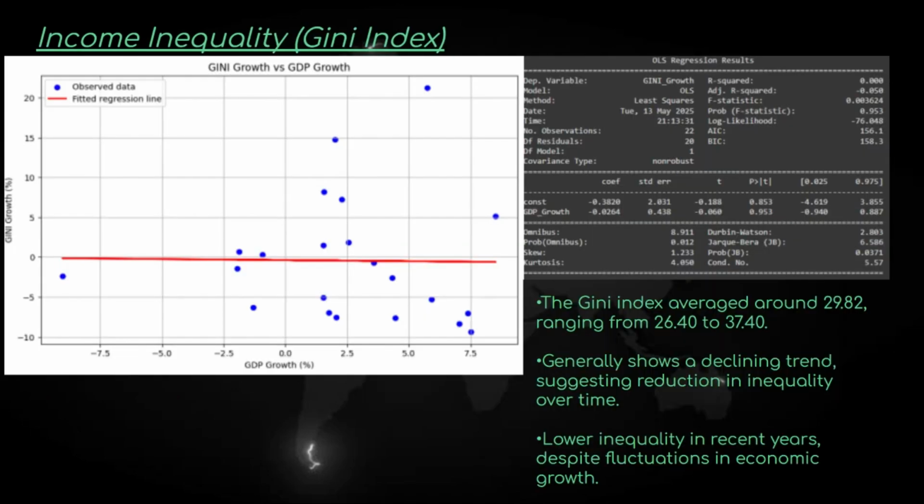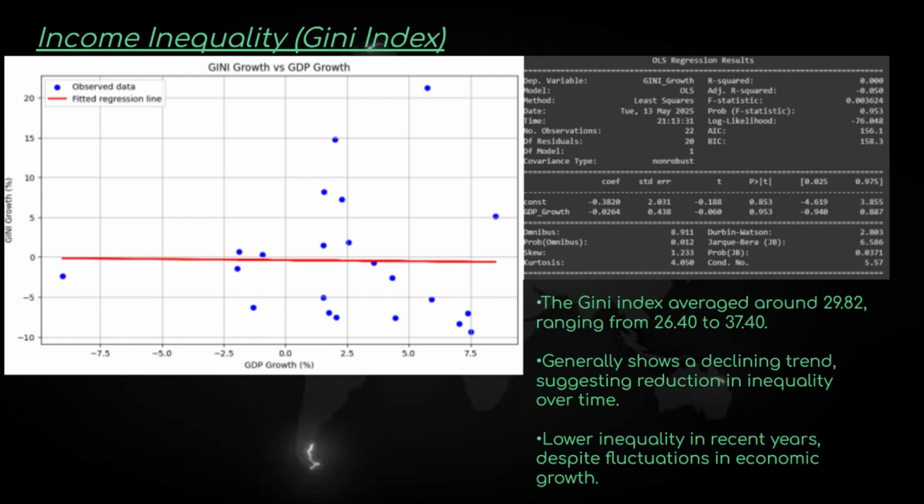Now, let's turn to income inequality. One of the most widely used indicators is the Gini index. It ranges from 0, perfect equality, to 1, which indicates maximum inequality. Here's the Gini index chart for Kyrgyzstan. Over the years, Kyrgyzstan's Gini coefficient has fluctuated between 0.27 and 0.30, suggesting moderate inequality by global standards.